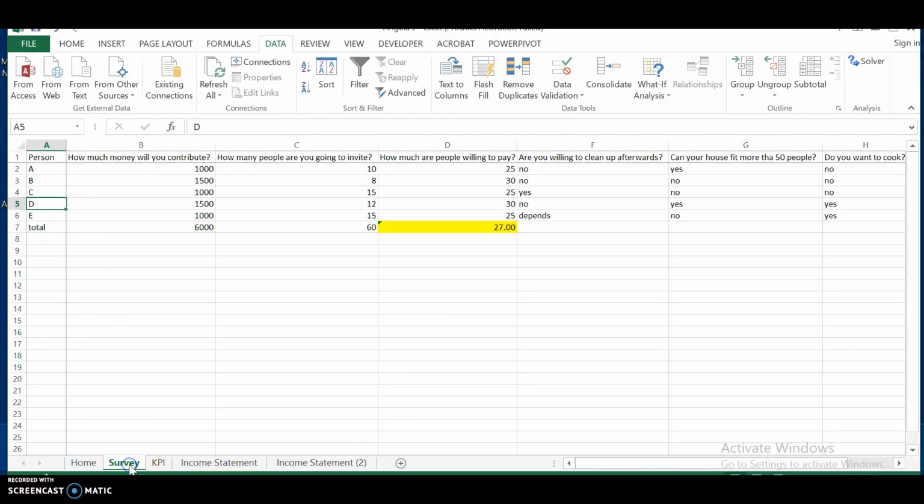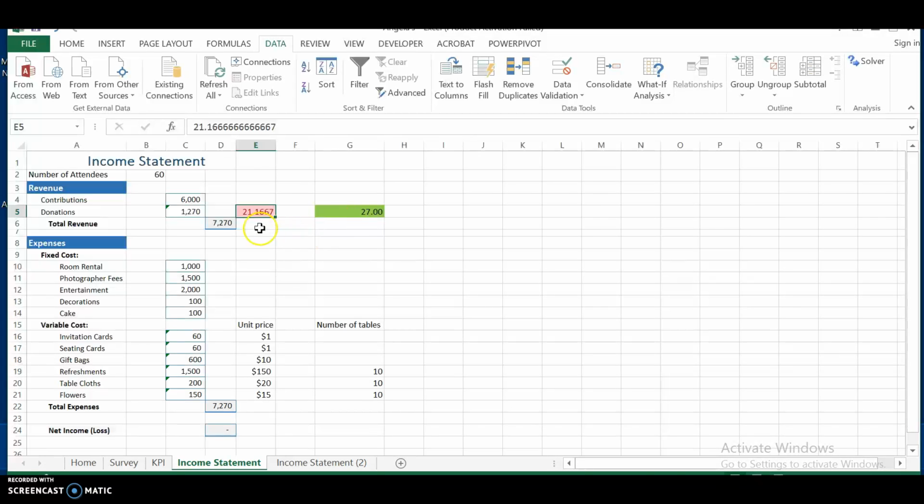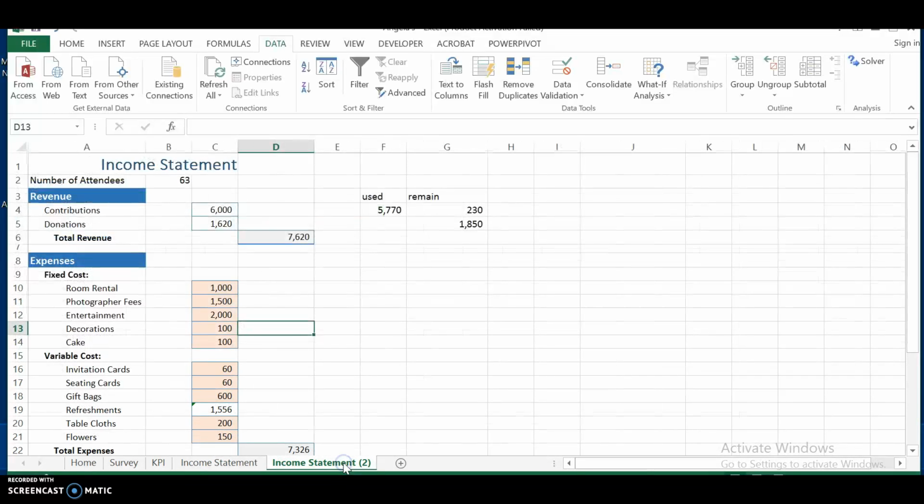In my survey earlier, I asked how much money everyone is willing to pay, and if you take the average of all the responses, you get $27. That's why I have this as $27, to make sure the amount needed to pay is within everyone's budget. And now that we've figured out how much money everyone has to pay, I have set up another scenario for us. In the last tab, I have another income statement. It's the same format as earlier, except this time the numbers are slightly different.